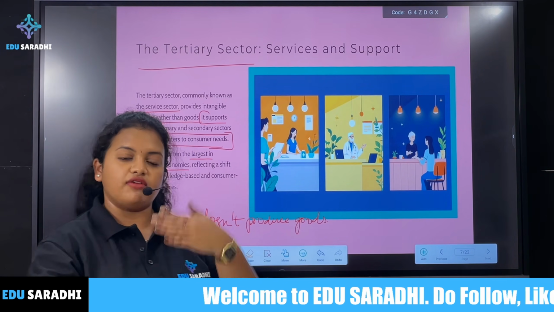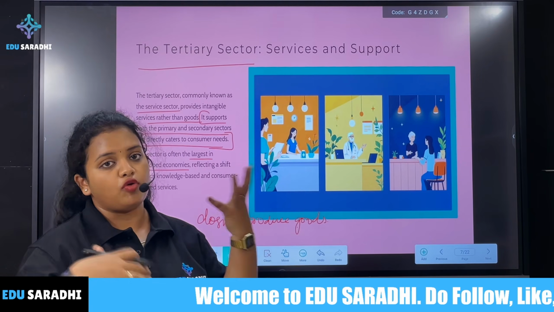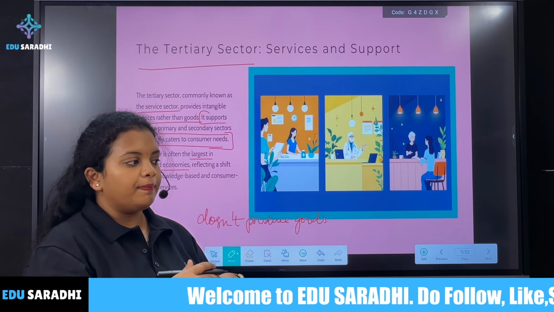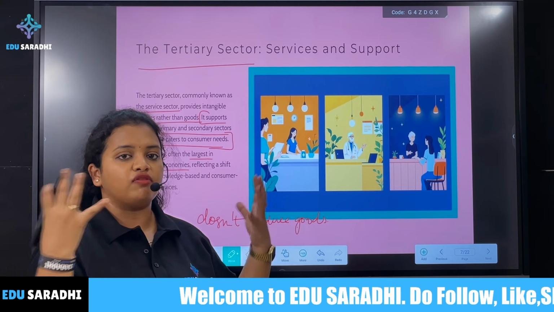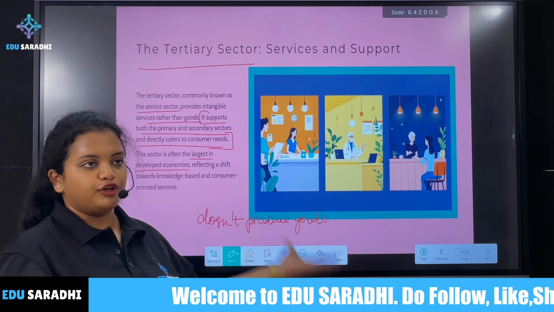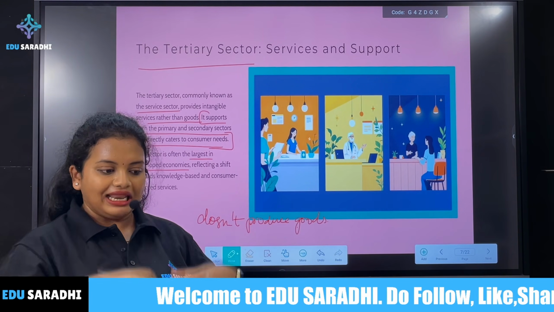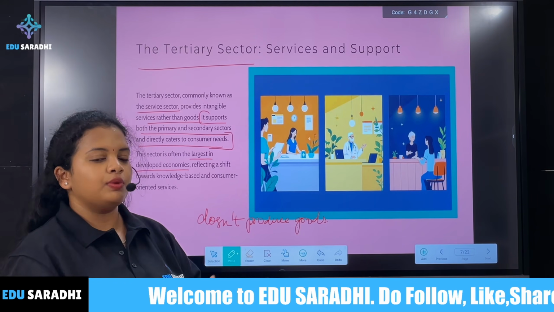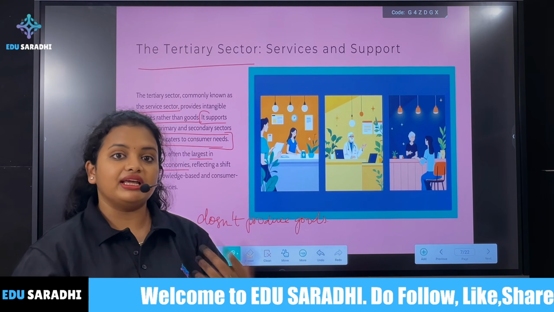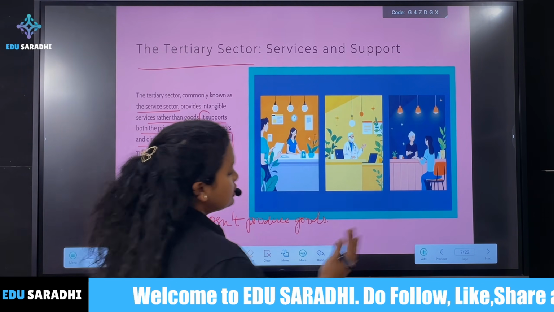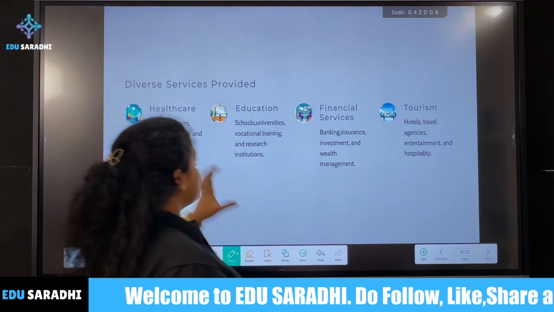Because they already have good technological growth, they already have a lot of raw materials. People are already well developed and have a lot of money, so they can go for tourism, culture, education. In the tourism sector we offer services, as well as good health and medical support, all of these things. So you will understand from these examples.